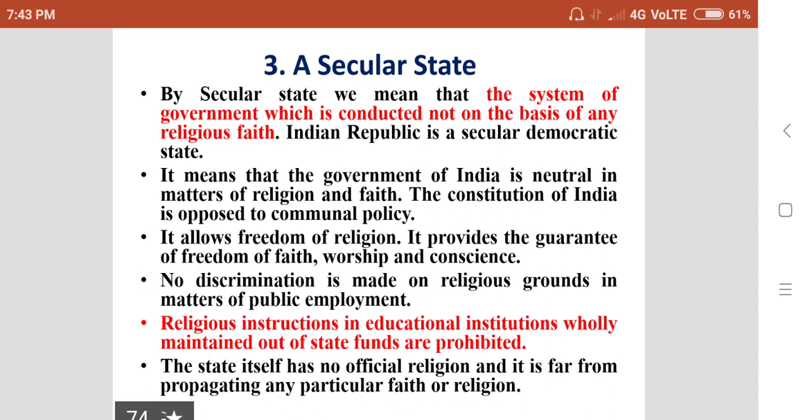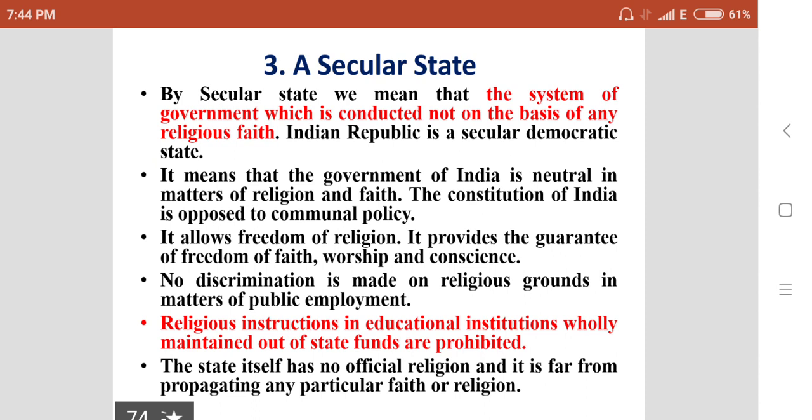Number three, a secular state. By secular state, we mean that the system of government is conducted not on the basis of any religious faith. The Indian Republic is a secular democratic state. It means that the government of India is neutral in matters of religion and faith.